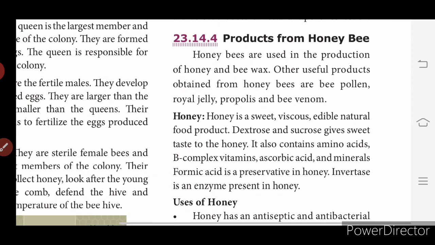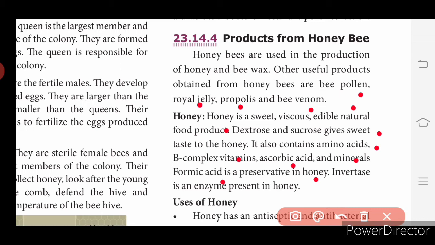Okay. So the production from honeybees. So honey, what is honey? Honeybees are used in the production of honey and beeswax. Other useful products obtained from honeybees are bee pollen, royal jelly, propolis and bee venom. Honey is a sweet, viscous, edible natural food product. Dextrose and sucrose give the sweet taste to the honey. It also contains amino acids, B complex vitamins, ascorbic acid, minerals. Formic acid is a preservative in honey.